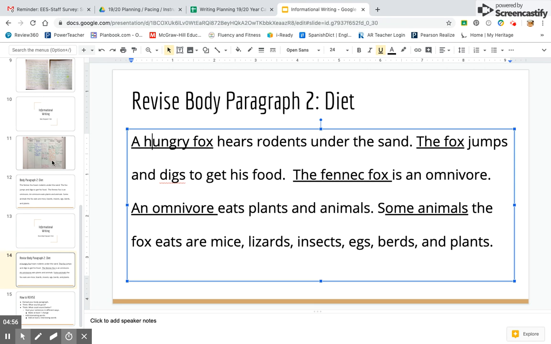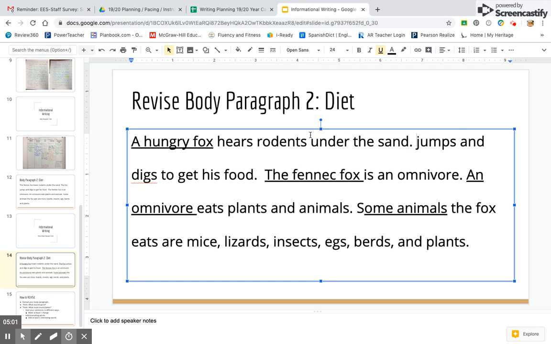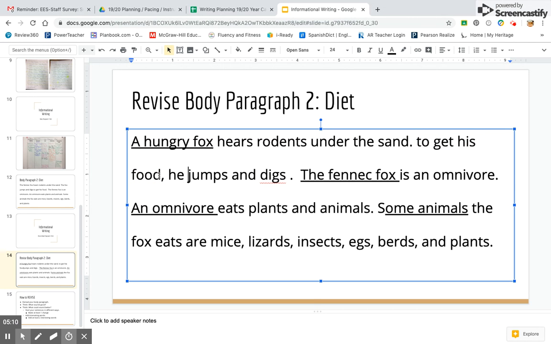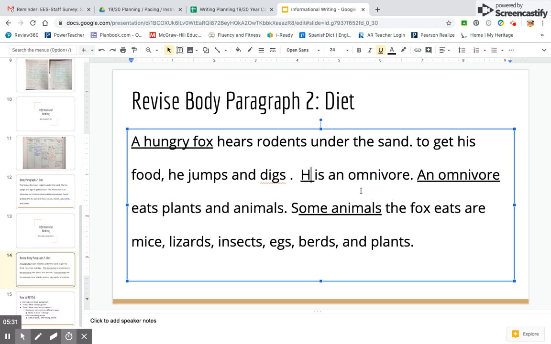Instead of saying the fox jumps and digs to get his food, I'm going to take that part out completely. This part, to get his food, I'm going to move that to the front. To get his food, comma, he jumps and digs. I can turn that sentence around to make it sound better. And then finally, the fennec fox is an omnivore. I could say, he is an omnivore. That's easy.